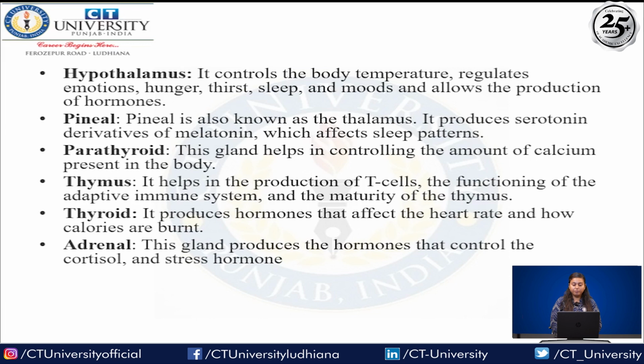Next is the parathyroid. These glands help control the amount of calcium present in our body. Calcium is very important for the body. The thymus helps the production of T cells, the functioning of the adaptive immune system and the maturity of the thymus. With the help of T cells, they provide immunity and help fight against pathogens and bacteria. The thyroid produces hormones that affect the heart rate and how calories are burned. The adrenal glands produce hormones that control cortisol and also stress hormones.